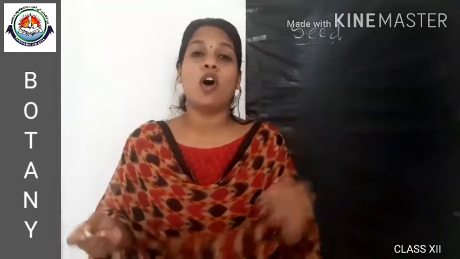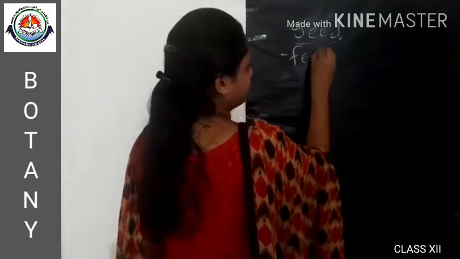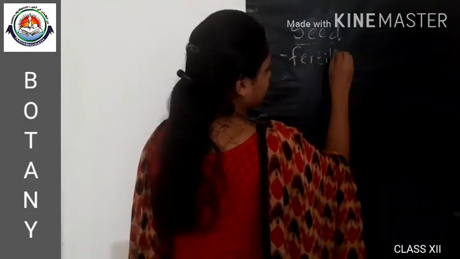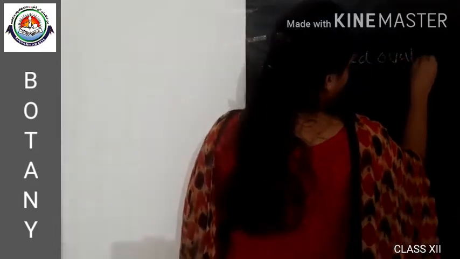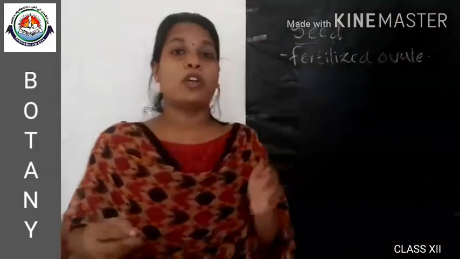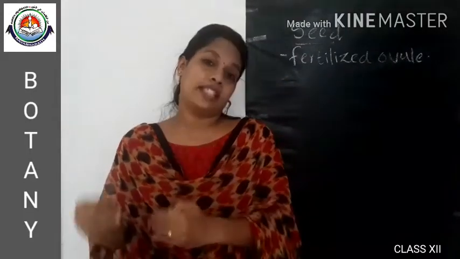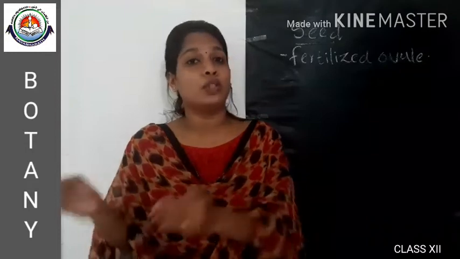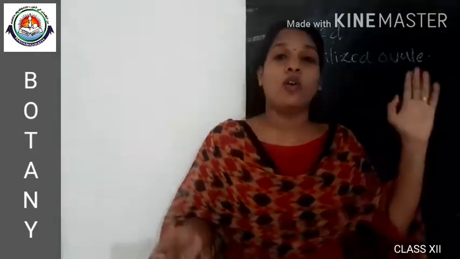And seed is often described as a fertilized ovule. Why is it said so? Because the ovule matures into a seed and the ovary into a fruit. That is why it is called a fertilized ovule.